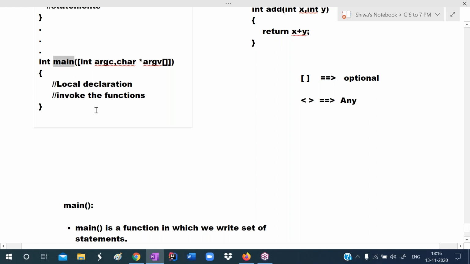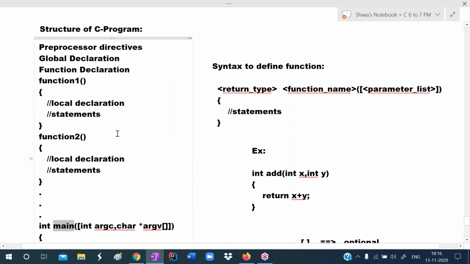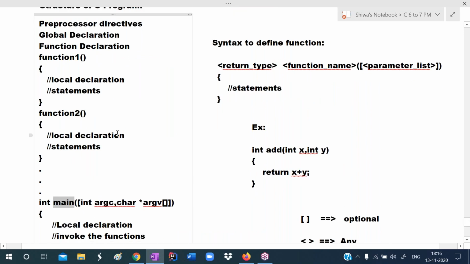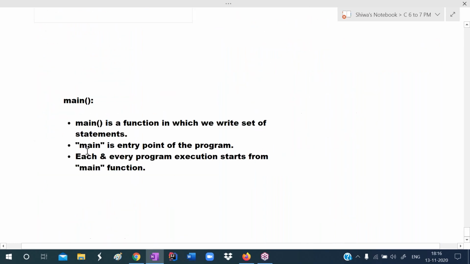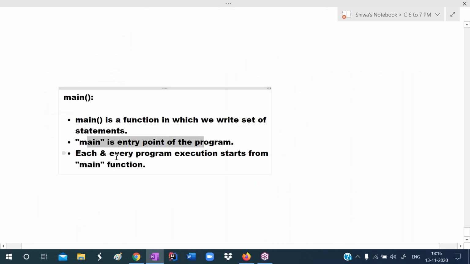So this main is the entry point. In a program, many functions are there. You can write hundreds of functions, thousands of functions in a program. But program execution starts from where? Main only, because this main is the entry point. Even if the program has 100 functions or 1000 functions, 50,000 functions, always program execution starts from main only.